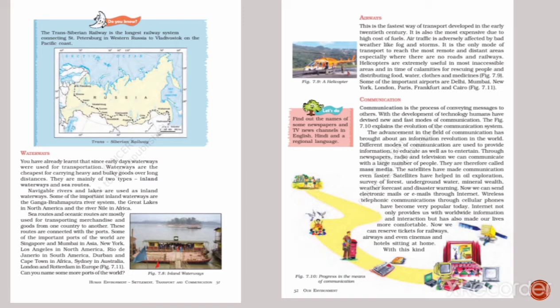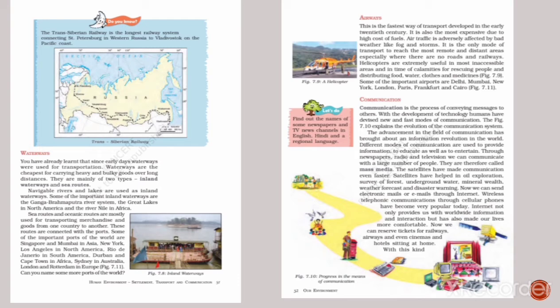Sea routes and oceanic routes are mostly used for transporting merchandise and goods from one country to another. These routes are connected with the ports. Some of the important ports of the world are Singapore and Mumbai in Asia, New York, Los Angeles in North America, etc. Airways.